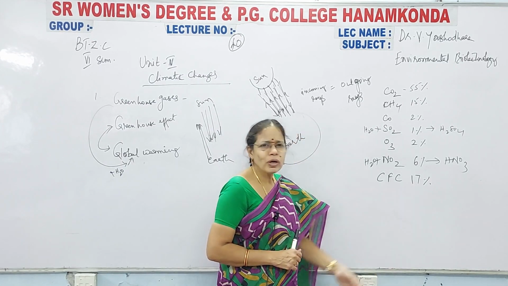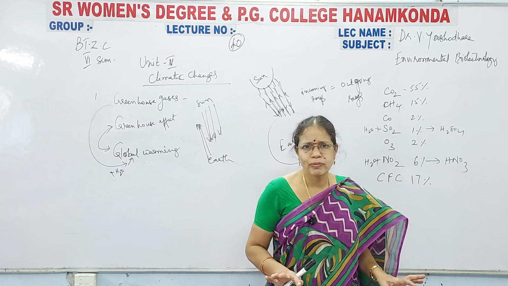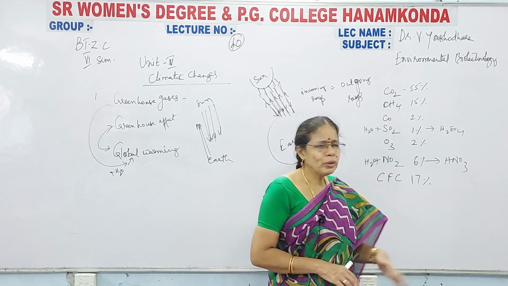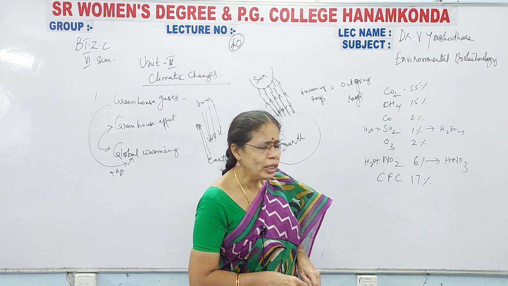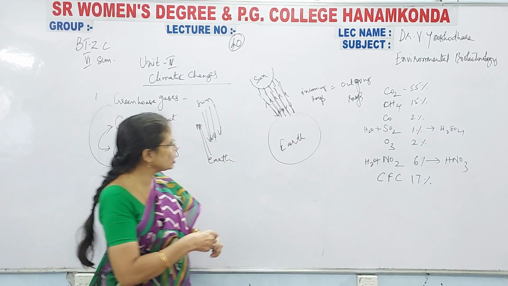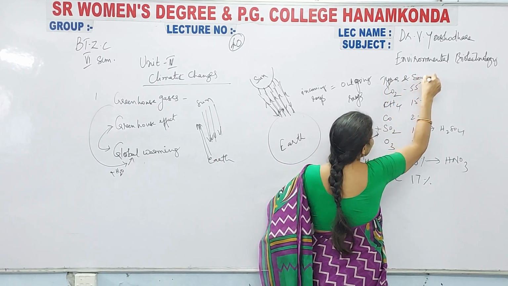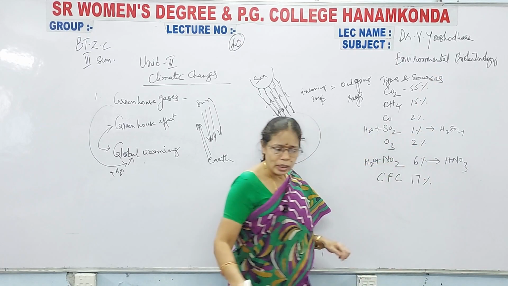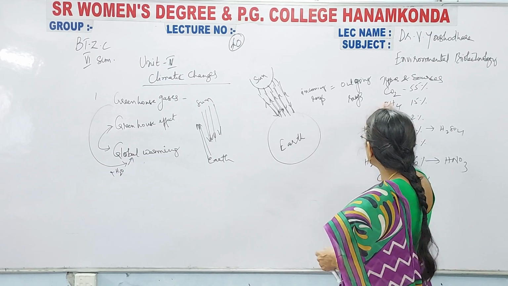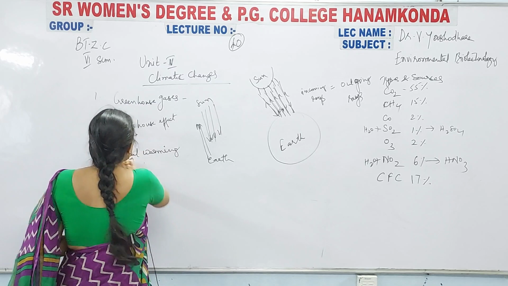And these chlorofluorocarbons are very, very dangerous, just like we are keeping a time bomb in our house itself. మన ఇంట్లోనే ఒక ఆటం బాంబు పెట్టుకున్నట్టు. These chlorofluorocarbons are also released into the environment, and these are the sources of your greenhouse gases. ఇవి టైప్స్ ఆఫ్ గ్రీన్హౌస్ గ్యాసెస్ అండ్ సోర్సెస్ ఎక్కడెక్కడి నుంచి వస్తున్నాయో చెప్పాను నేను. Now coming to the effect of greenhouse gases, వీటి పని ఏం చేస్తాయి. Now the first one is they will increase the temperature.